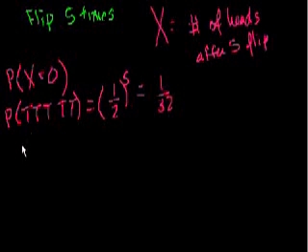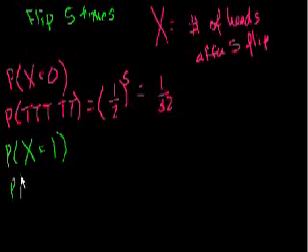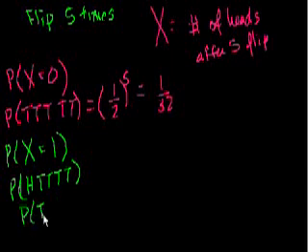Fair enough. Now what's the probability? I'm going through a little bit of a probability review, just because I think it's important to get the intuition of where we're going and how you actually form a discrete probability distribution. Now what's the probability that you get exactly 1 head? Well, that could just be the first flip. It could be heads, then tails, tails, tails, tails, tails. Or it could be the second flip: tails, heads, tails, tails, tails, and so forth. The 1 head that you get could be in any of the 5 spots, right?